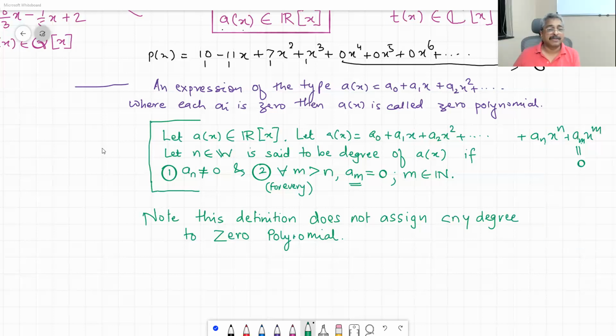Okay, so far you all understood? Now let me write down the theorem and you try to write down the proof of it.